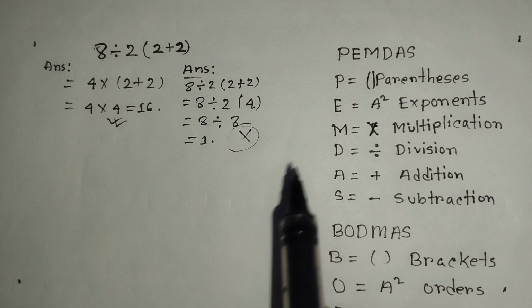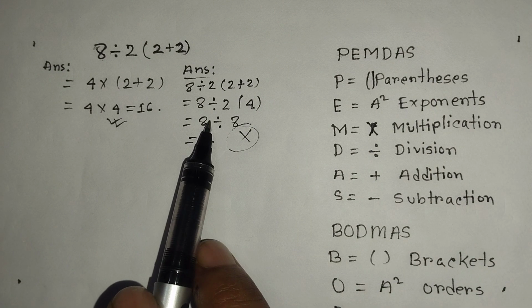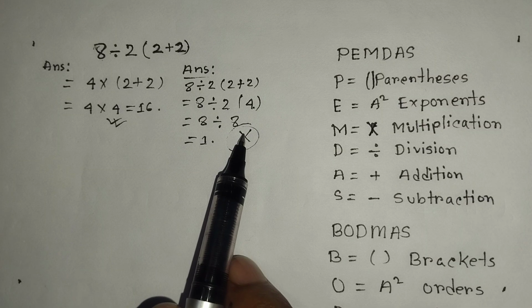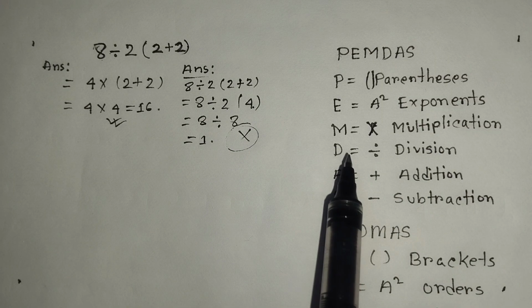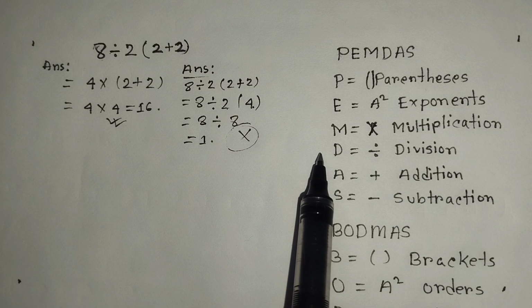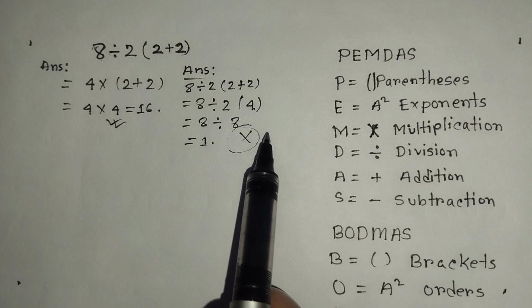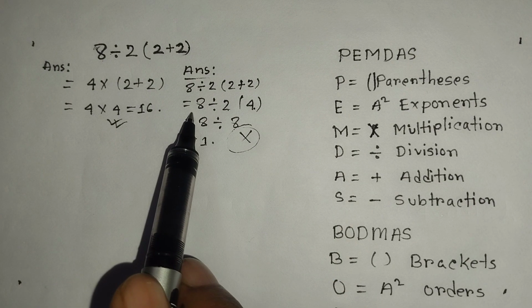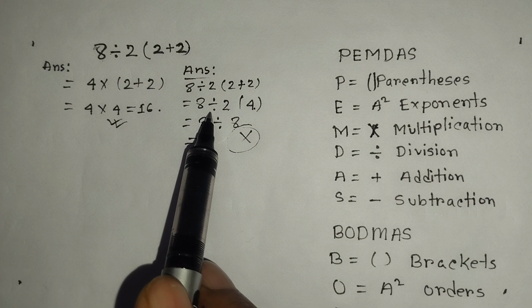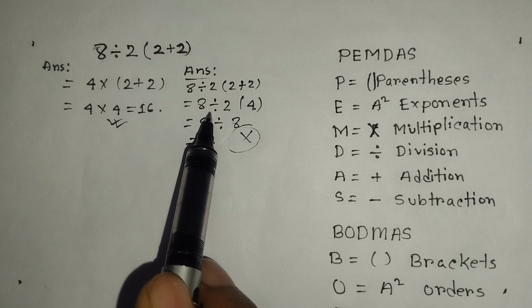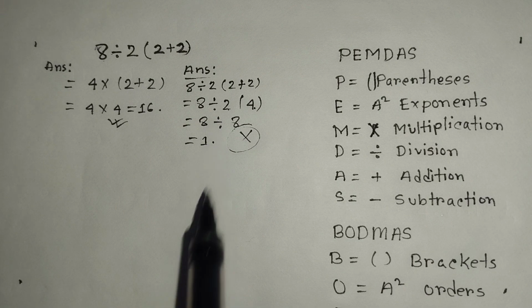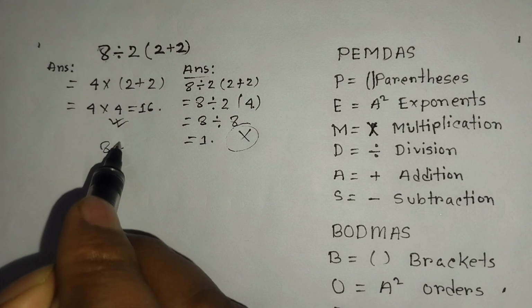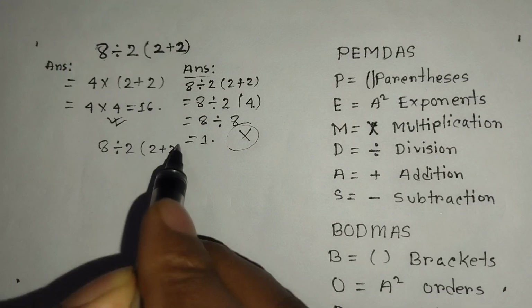But why? Our rule is to follow the math, then why is it wrong? The answer is, here multiplication and division, you have to apply from the left hand side, not the right hand side, left hand side. If the left hand side gives division, then you have to work the division first. So when 8 ÷ 2 × (2 + 2).